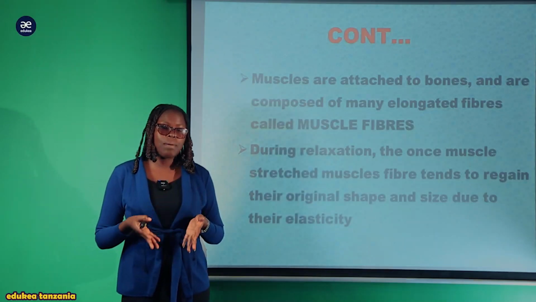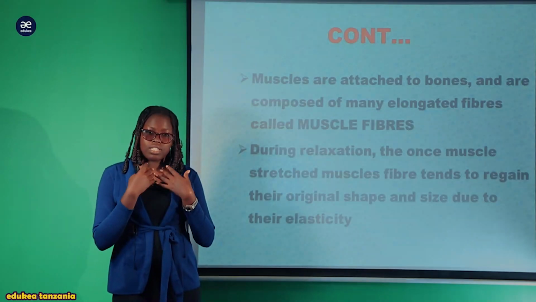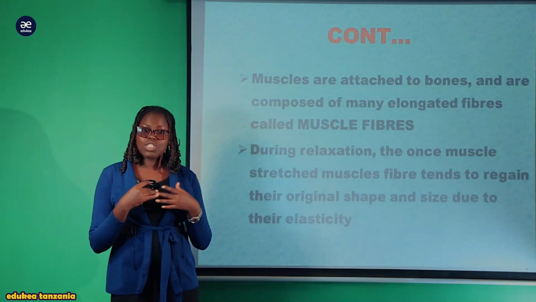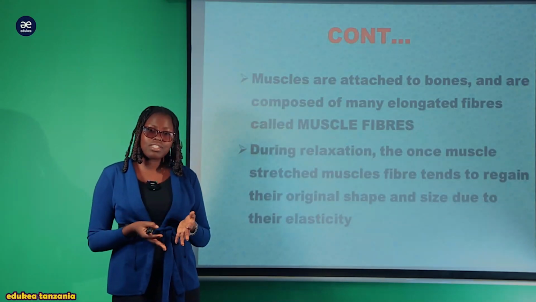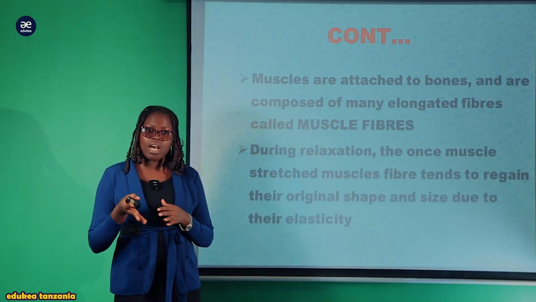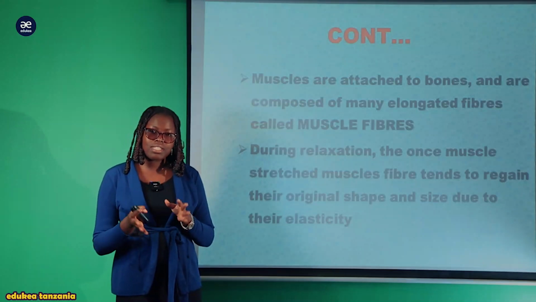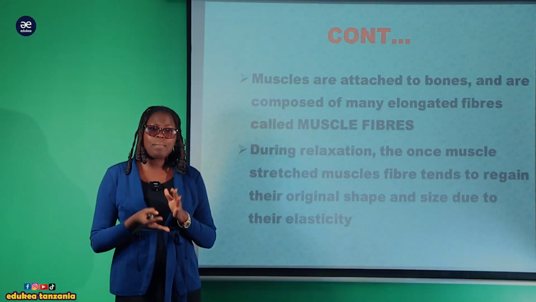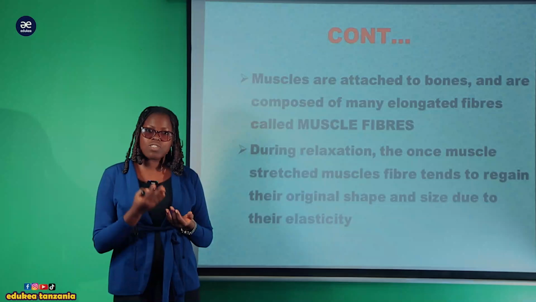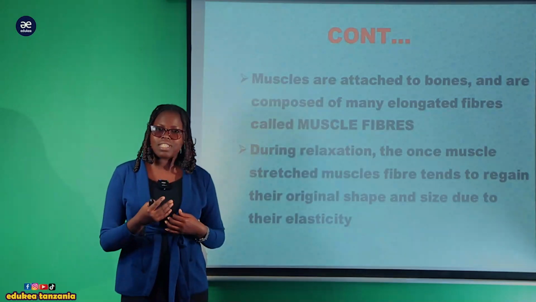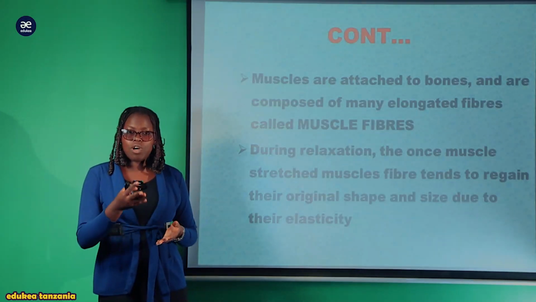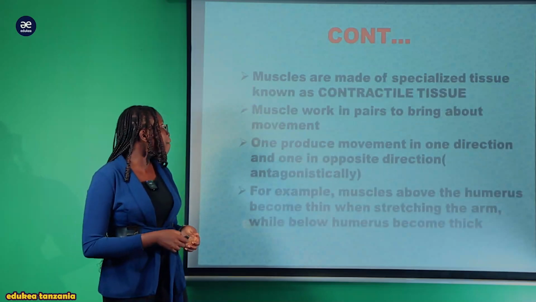Example, katika muscles zilizopo katika esophagus, there is contraction and relaxation, meaning that ikicontract ina allow food bolus kuweza kupita, ikirelax ina close. So that is all about the adaptation of the muscle. They work antagonistically so as to bring about movement in the body of the human being.